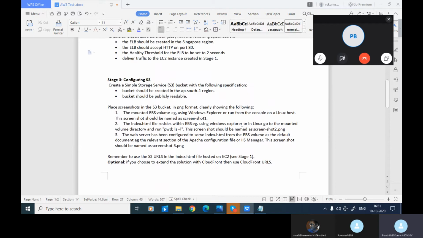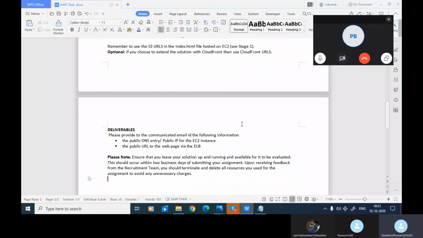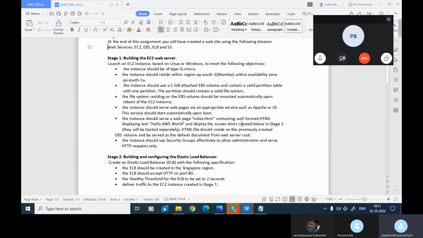And here, okay, the ELB specs they have given. There is no issue. Please note, ensure that you leave your solution up, running and available for it to be evaluated. This should occur within 2 business days of submitting your assignment. Upon receiving feedback from the recruitment team, you should terminate and delete all resources used for the assignment to avoid unnecessary charges. Okay, in 2 days he is going to evaluate it for you.